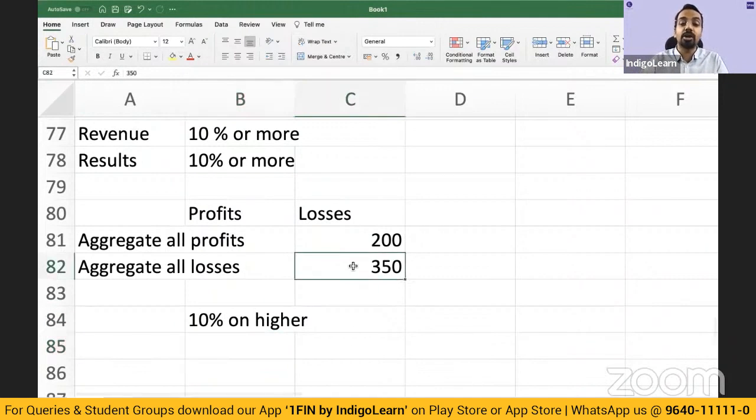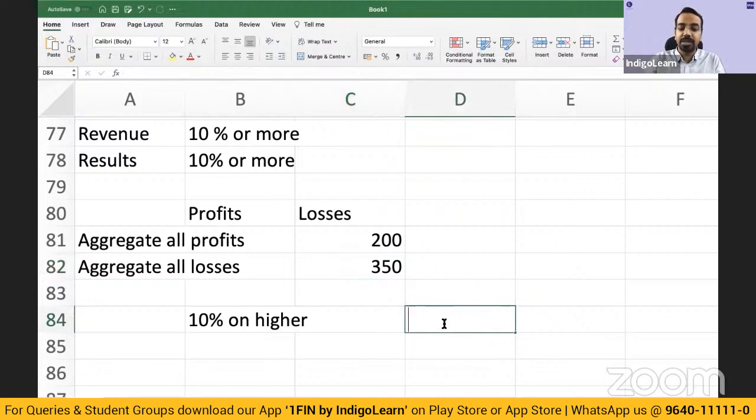So here higher is losses, so you take 10% of 350, which is 350 multiplied by 10%, which comes to 35. Now any segment which has a result of 35 or more, that is either a profit of 35 or more or losses of 35 or more, that becomes a reportable segment, right? Any doubt in these two conditions?